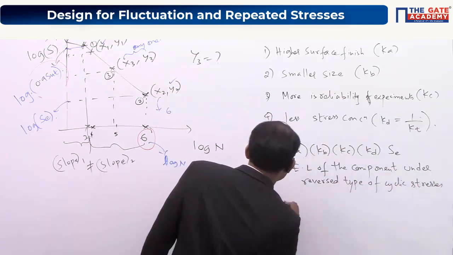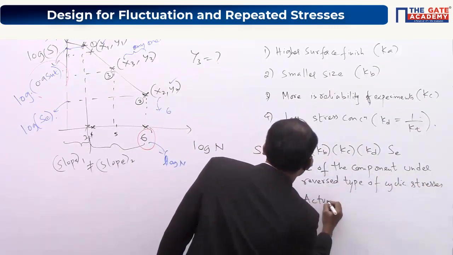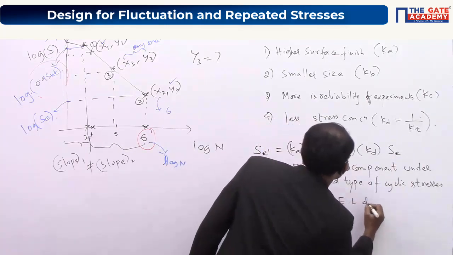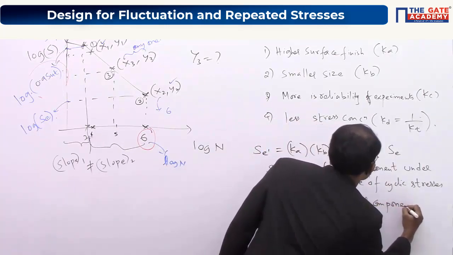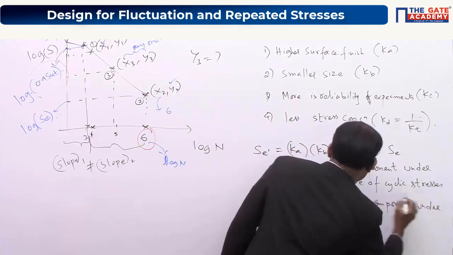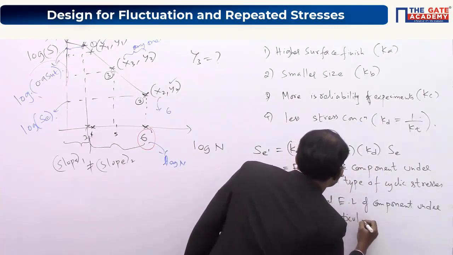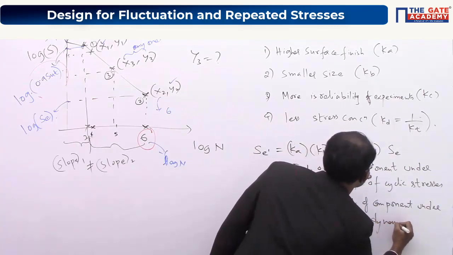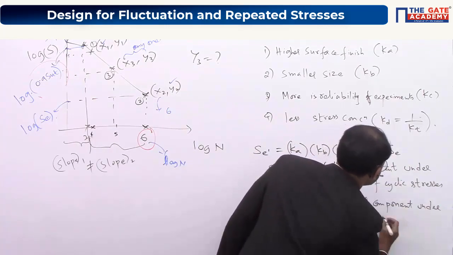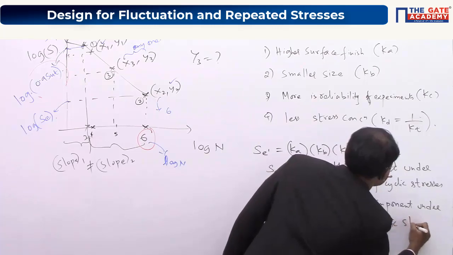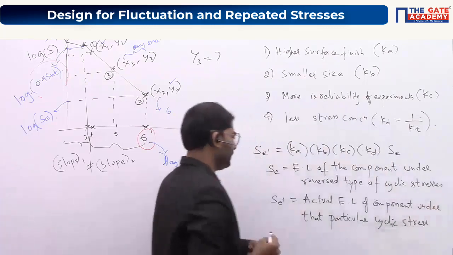Se dash is the actual endurance limit of the component under that particular dynamic load or cyclic stress.